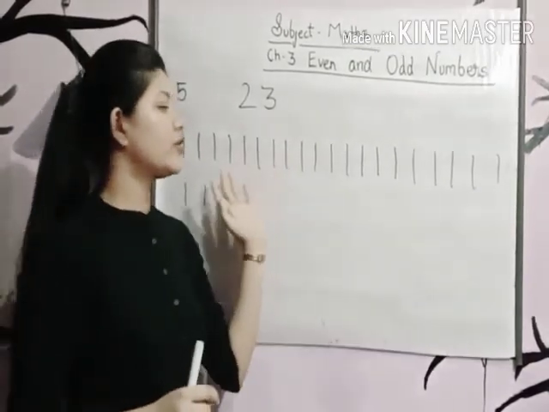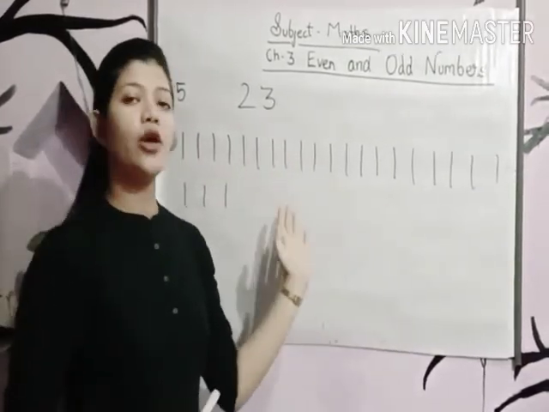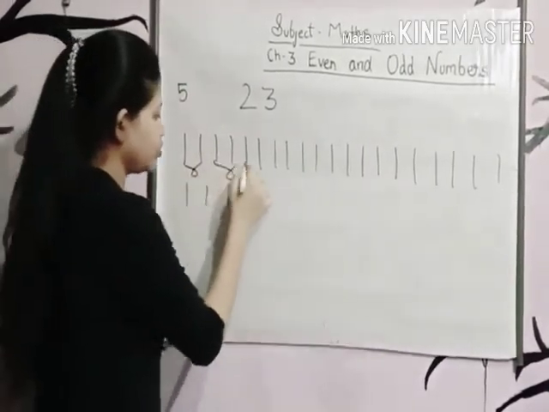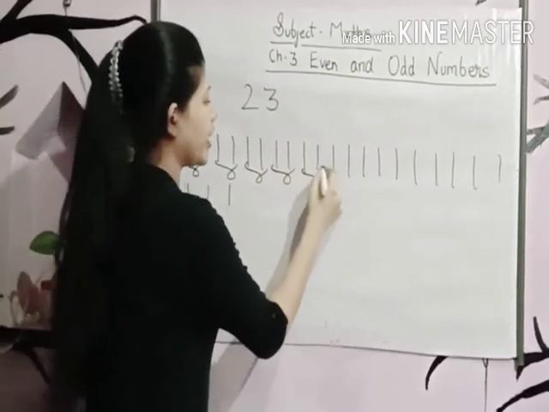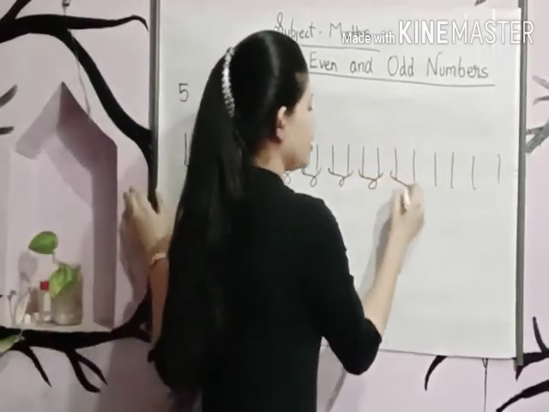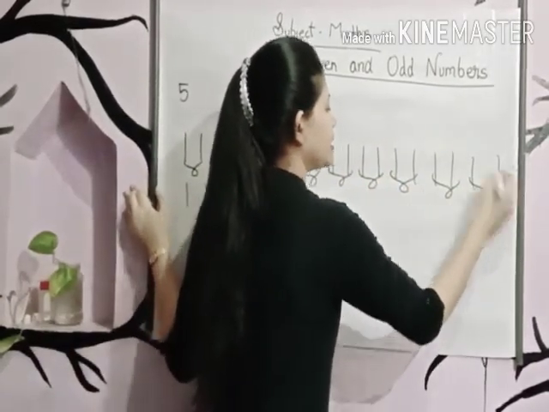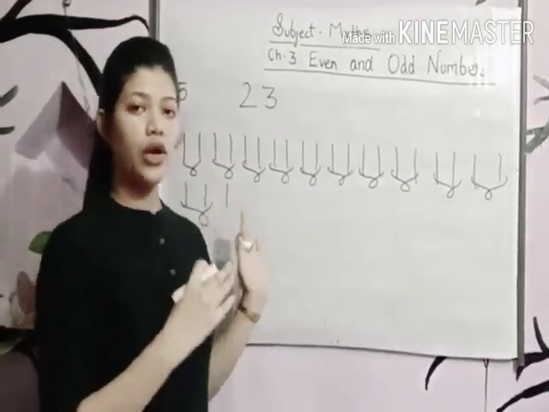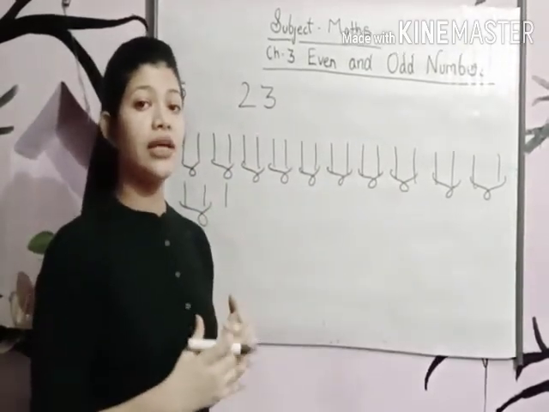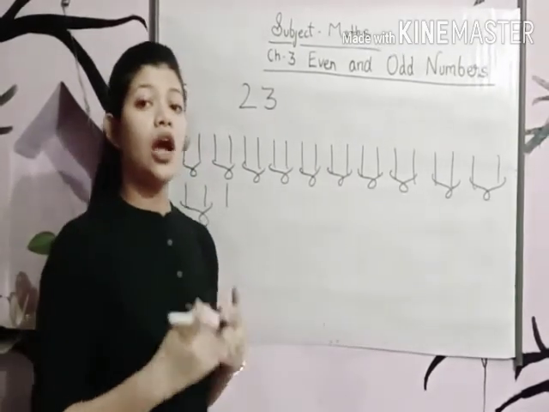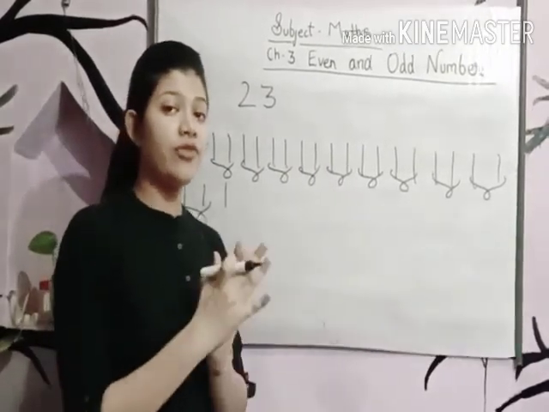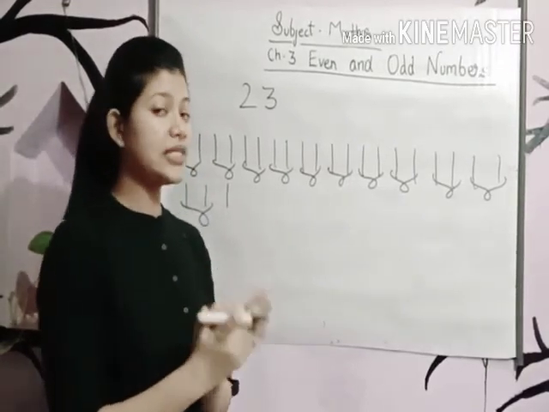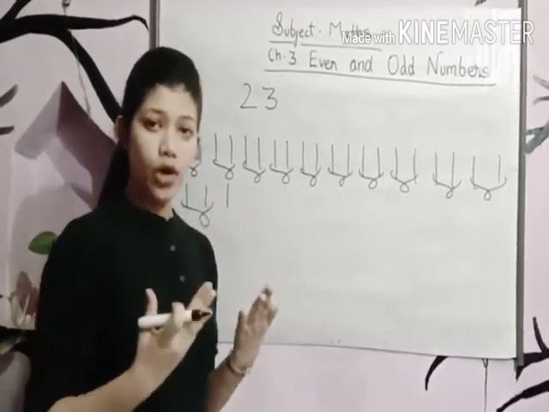So first let's make pairs of these 23 pens. 1, 2, 3, 4, 5, 6, 7, 8, 9, 10, 11 pairs are already there. We have to make 15. 15 minus 11 is equal to 4. Means we need 4 more pairs.